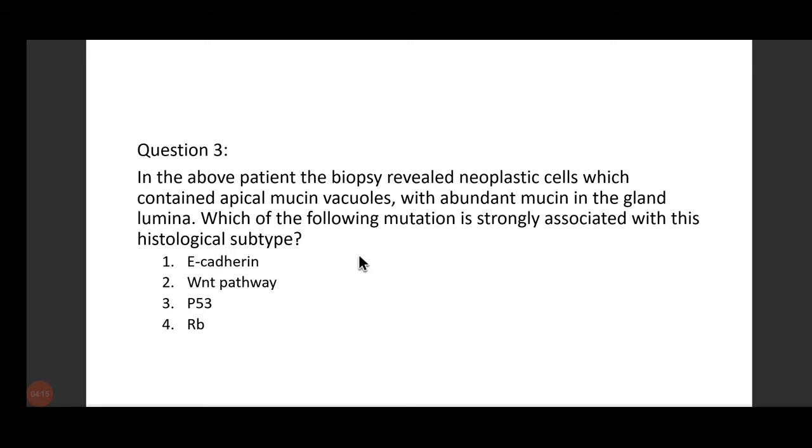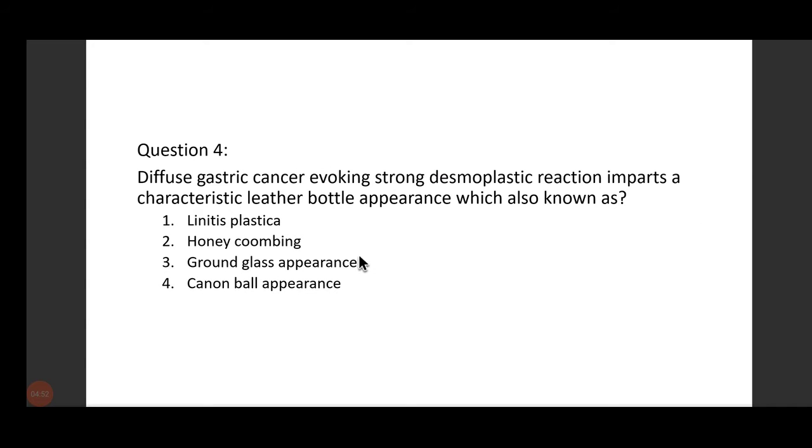Okay? Now, loss of E-cadherin is also seen in another type of carcinoma. Can anyone tell me that? Yes, it is seen in lobular carcinoma of breast. So whenever you see that the patient is having gastric cancer because of loss of E-cadherin, you also screen the patient for breast cancer. Okay? Let's go to the next question.